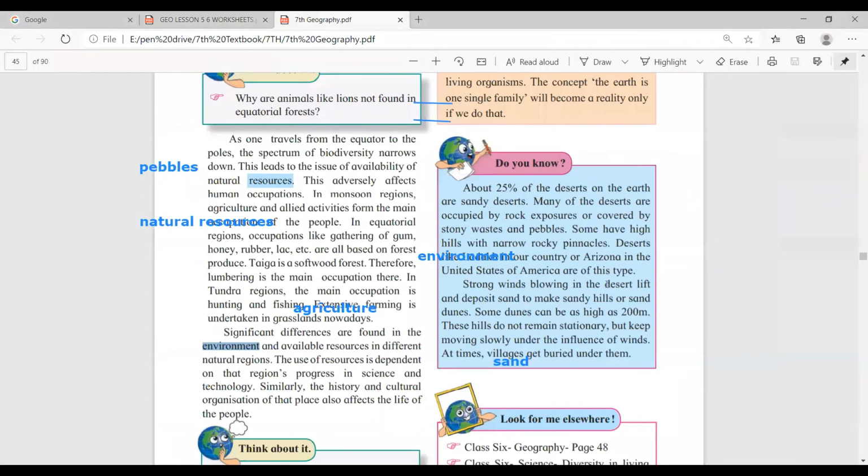See, strong winds blowing in the desert lift and deposit sand to make the sandy hills and sand dunes. So this is the answer, sand.